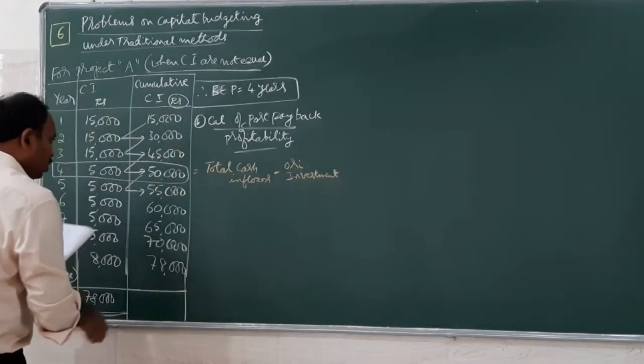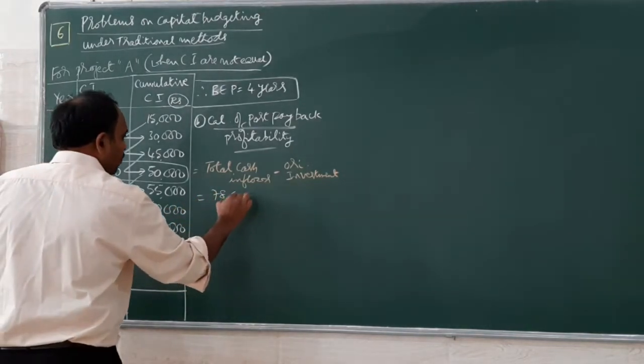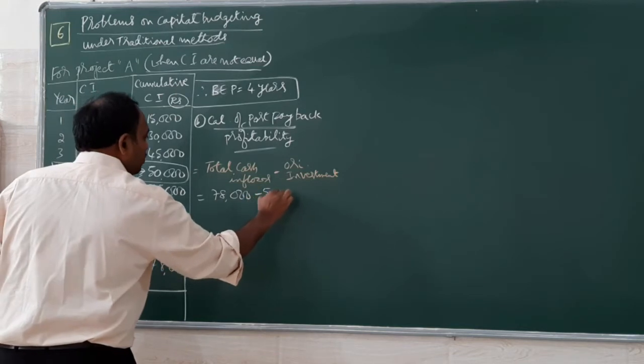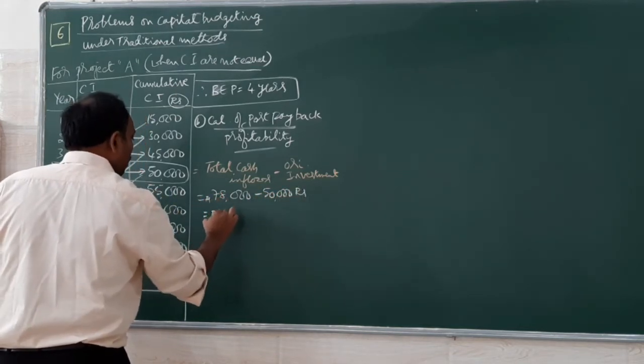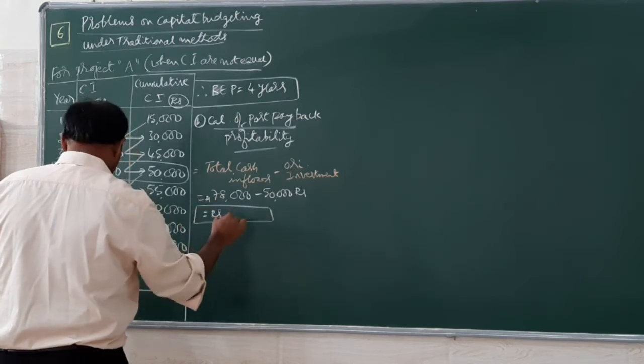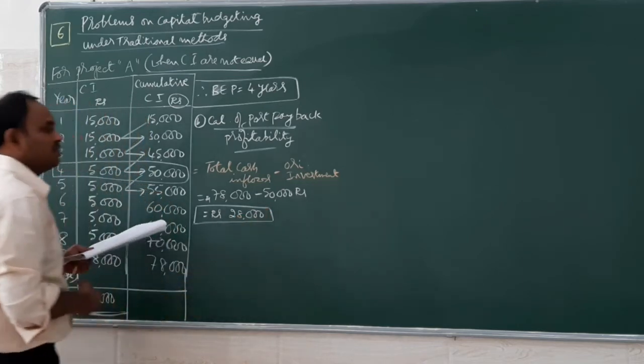So here the total cash inflow is 78,000. Original investment is 50,000 rupees. So you are going to find post payback profitability as 28,000 rupees.